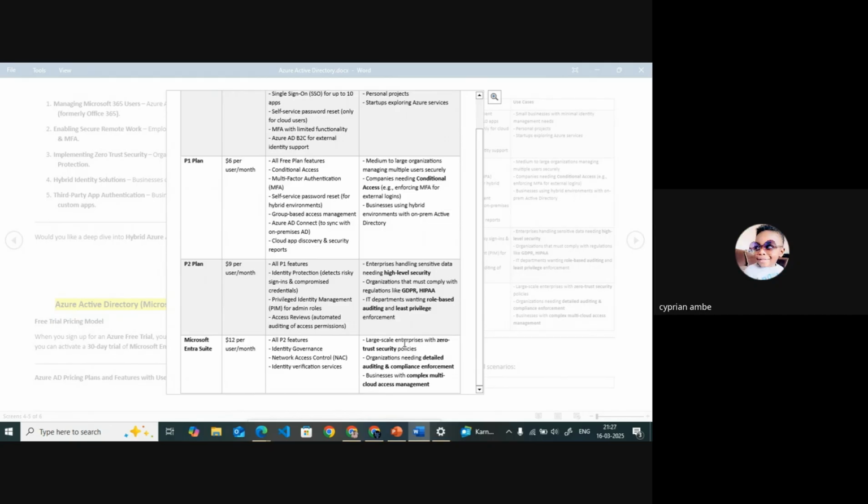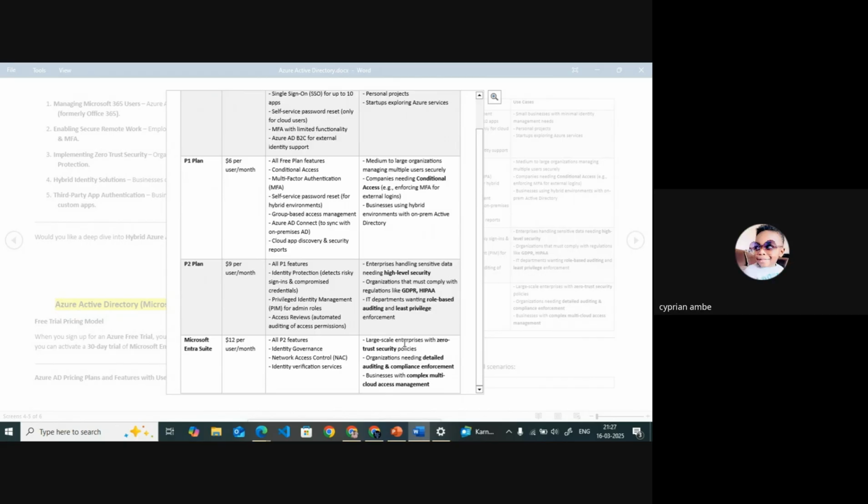Now, the last one is Microsoft Entra Suite, which is used for large-scale enterprises where we have zero trust security. We won't use the free plan or the P2 plan here; all the things are in our hands. We can control network access, the network access control, the IP addresses, identity governance, all the things we can do with Microsoft Entra Suite, but it is $12 per month per user.